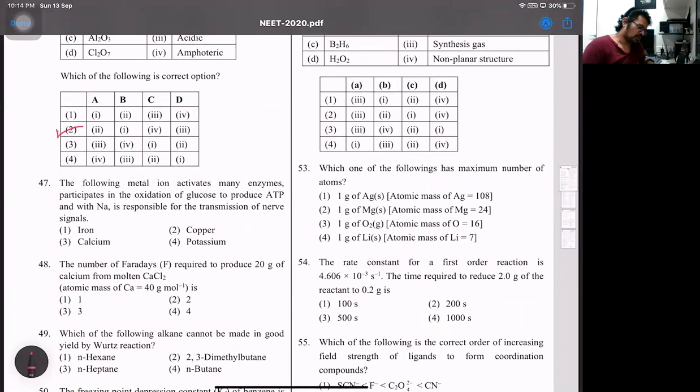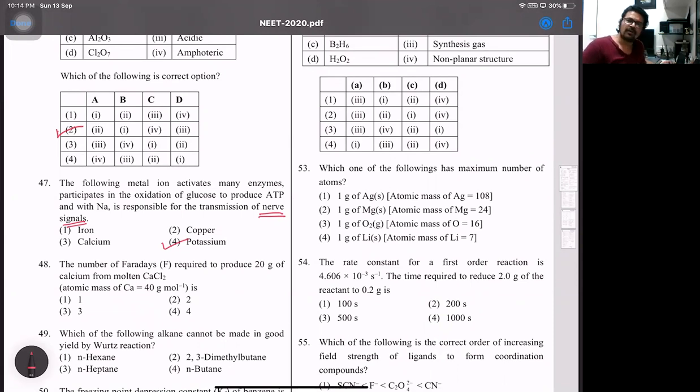Then next we go now over here. The following metal that activates many enzymes participates in the oxidation of glucose to produce ATP with sodium, responsible for the transmission of nerve signals. That's the word to catch. That's in S block what we have. That's nothing but potassium. Okay, so 47 is 4.